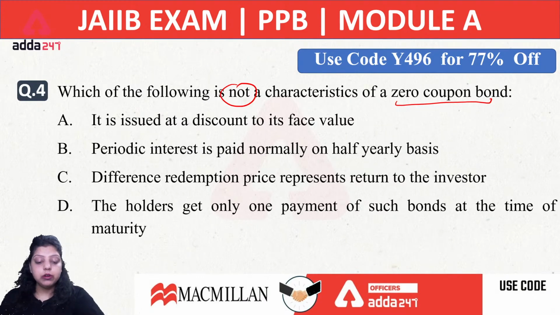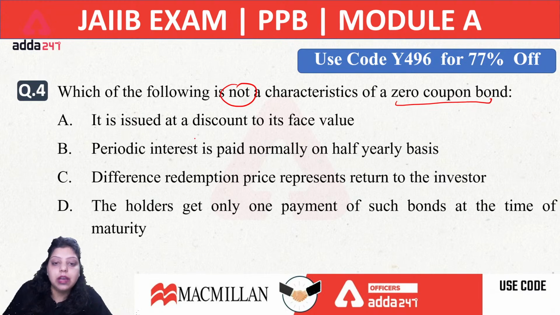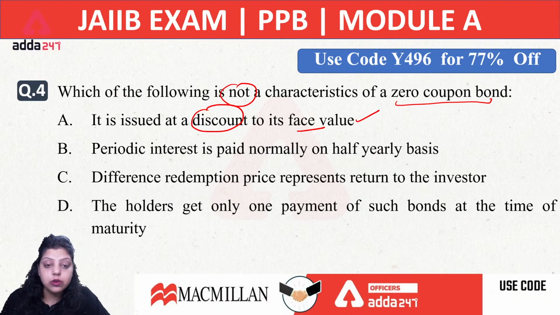See, we are talking about zero coupon bonds. Zero coupon bonds are issued at a discount to their face value. This is true regarding zero coupon bonds. Whenever we are issuing a zero coupon bond, there is no interest paid on it. Instead, these bonds are issued at a discount to the face value. It means, let's say the bond face value is 100 rupees, and when I am purchasing this bond, I am getting it for 80 rupees.